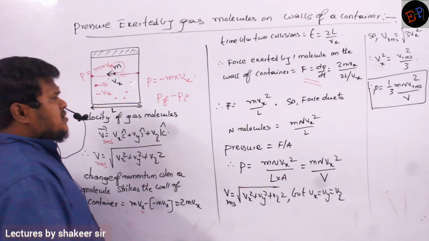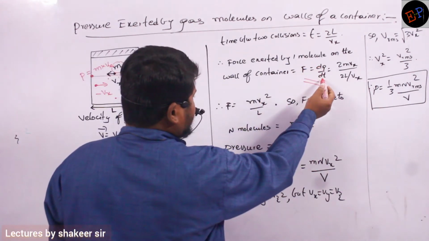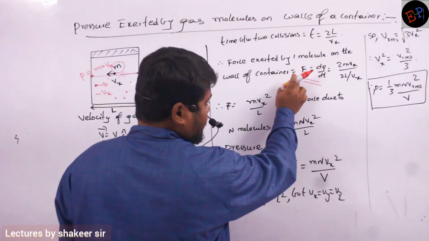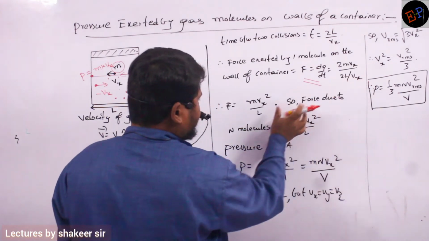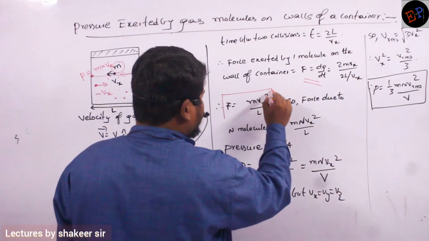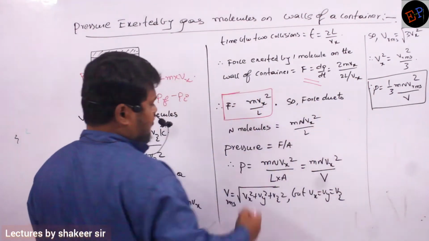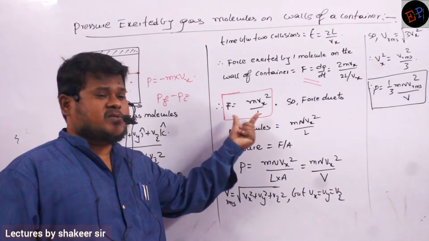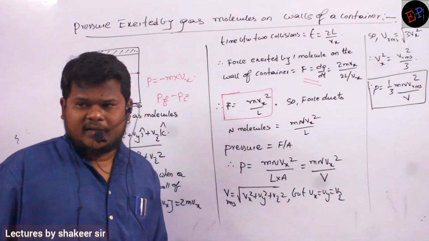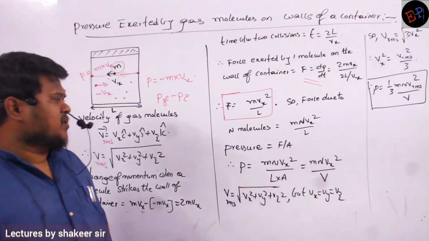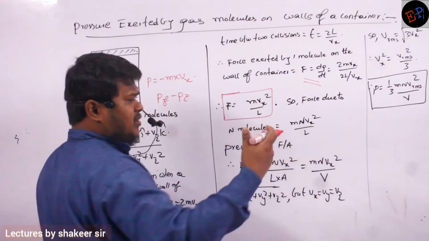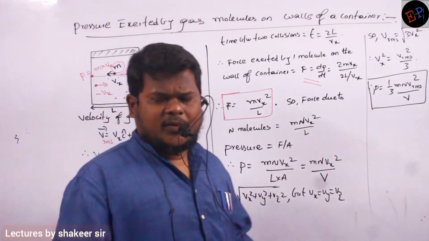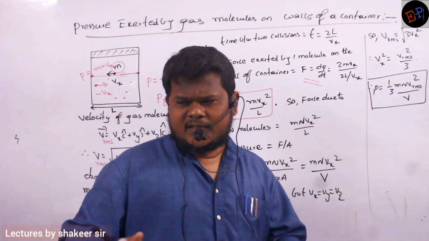Clear? So change in momentum divided by change in time is called force. This is the calculation which I have done. So this is the force applied by each gas molecule. Every single gas molecule will exert this much force on the walls of the container. Are you able to understand? But how many molecules will strike per second? There may be many molecules. So in the gas, there are many molecules.